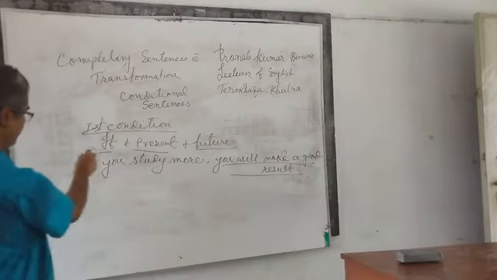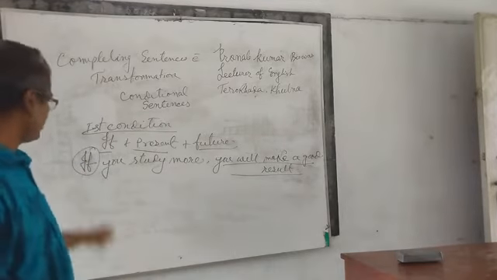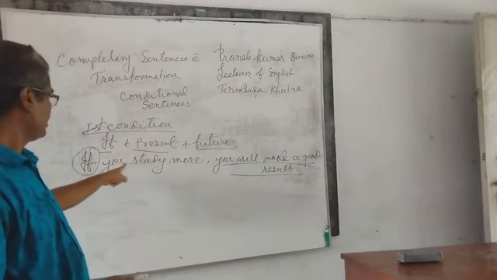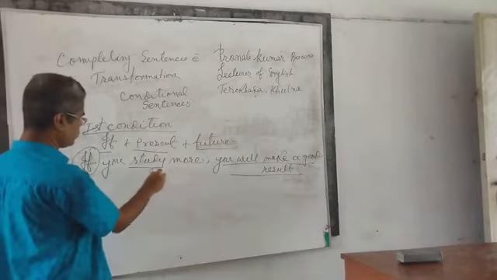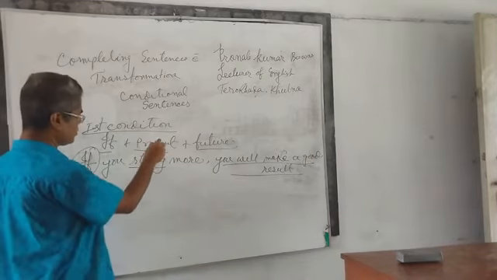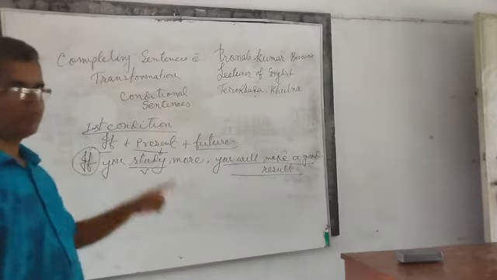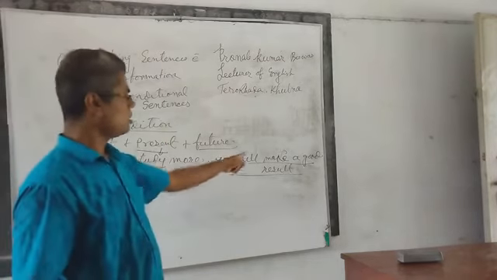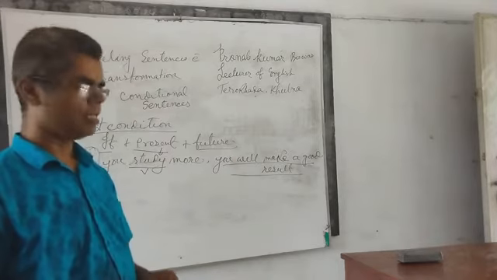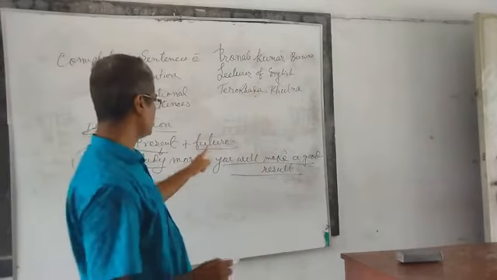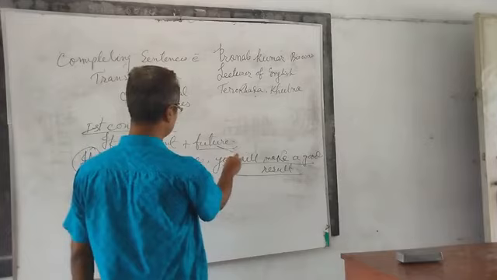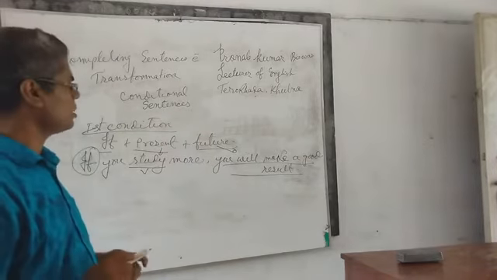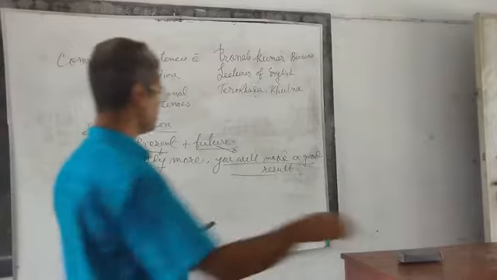Here 'if' is a conjunction, and the name of the conjunction is subordinate conjunction. 'You study more' is a verb, so it's a present tense. 'You study more' is present tense, and 'you will make a good result' is future tense. So it's a future tense and it's a present tense. If you study more, you will make a good result. Understand?